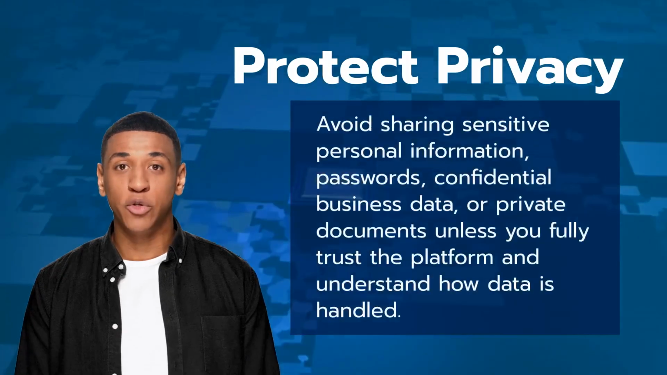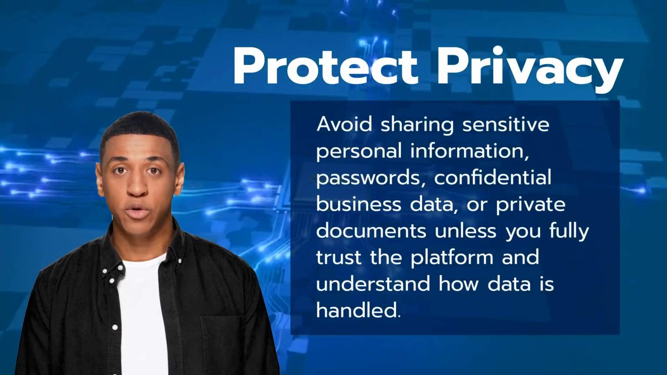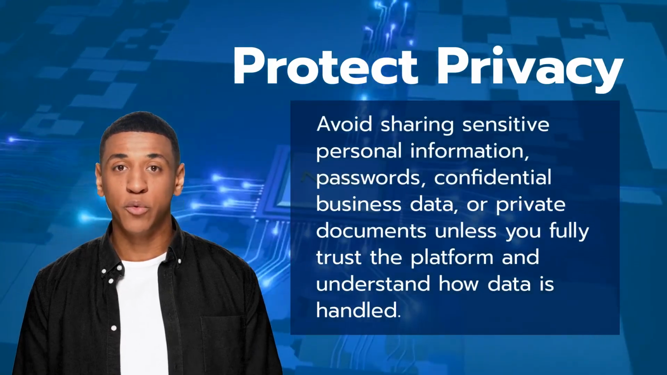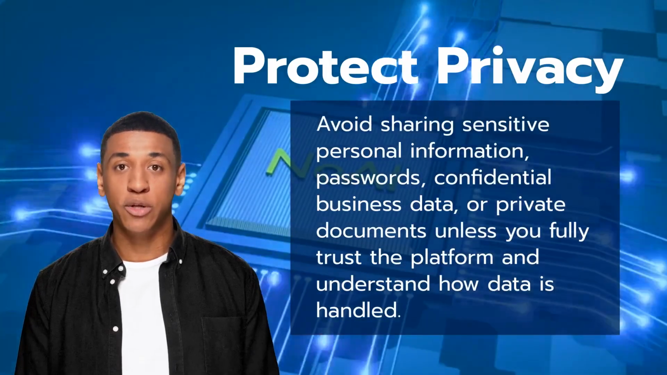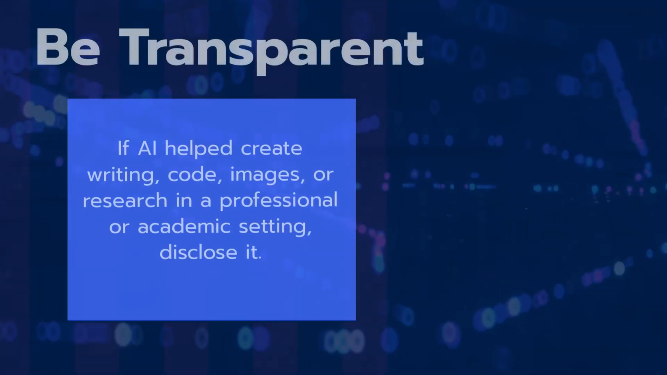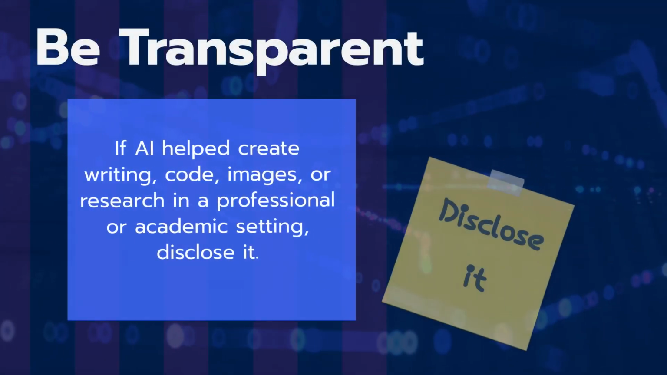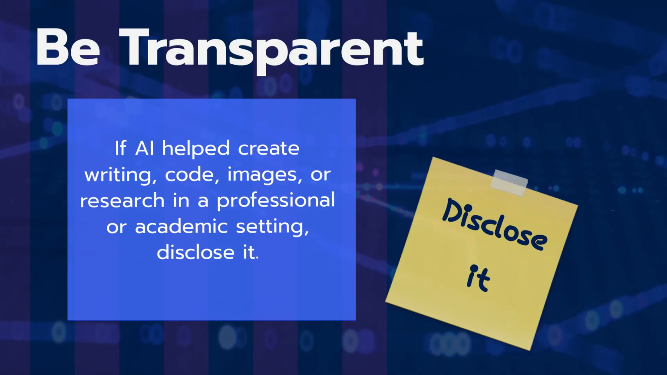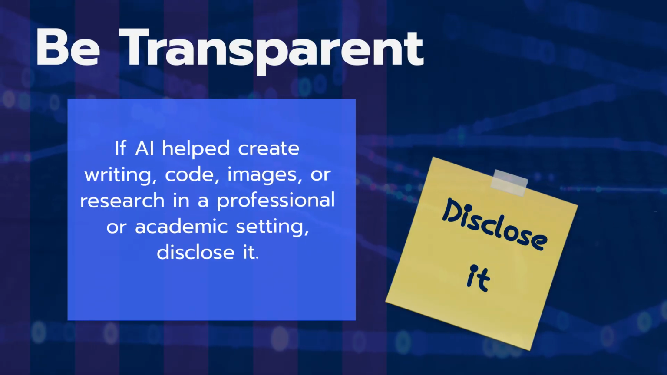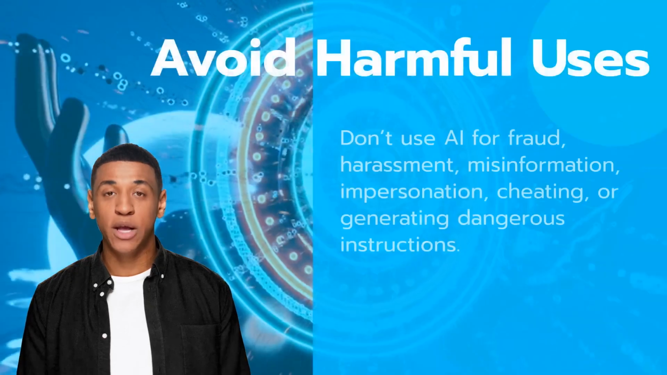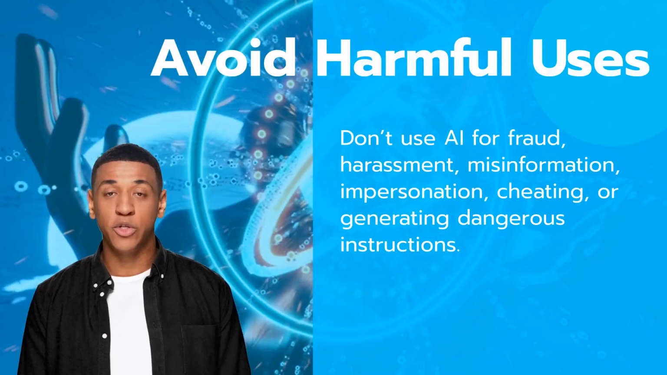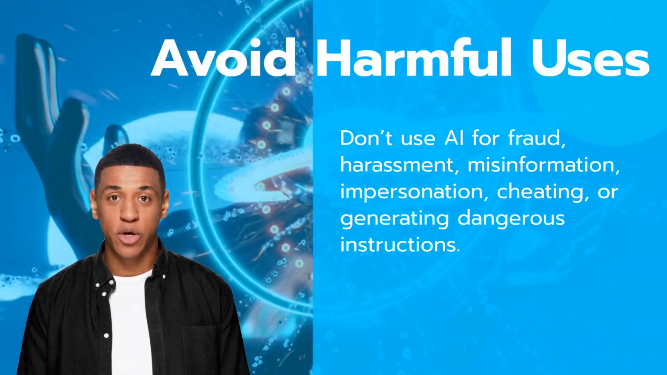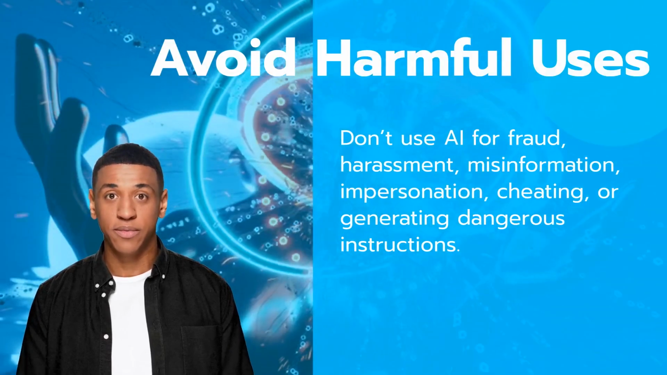Second, protect privacy. Avoid sharing sensitive personal information, passwords, confidential business data, or private documents unless you fully trust the platform and understand how data is handled. Third, be transparent. If AI helped create writing, code, images, or research in a professional or academic setting, disclose it. Fourth, avoid harmful uses. Don't use AI for fraud, harassment, misinformation, impersonation, cheating, or generating dangerous instructions.